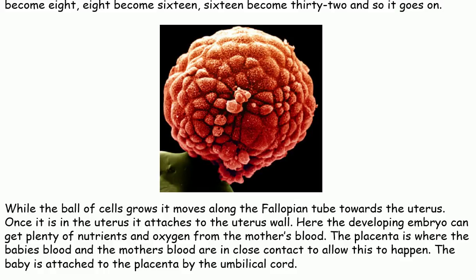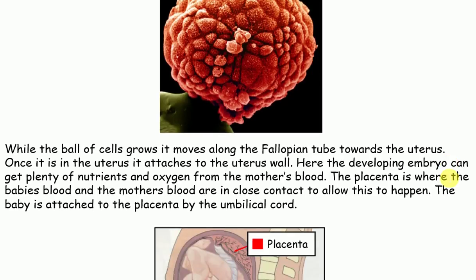Here, the developing embryo can get plenty of nutrients and oxygen from the mother's blood. The placenta is where the baby's blood and the mother's blood are in close contact to allow this to happen. The baby is attached to the placenta by the umbilical cord.